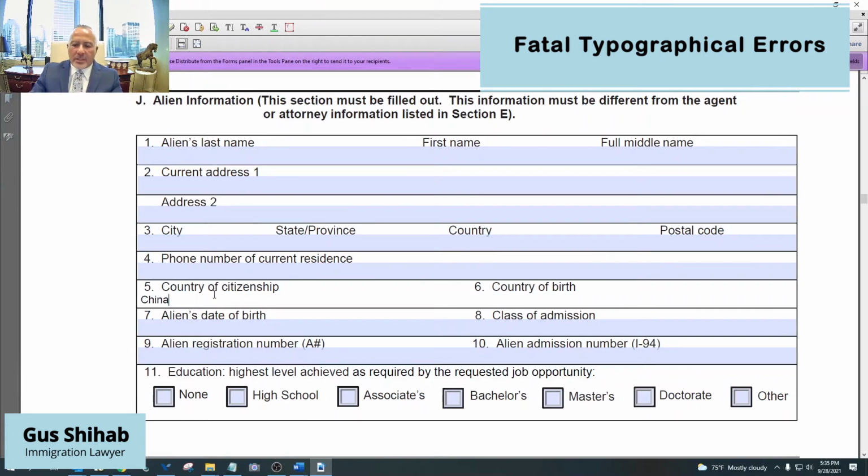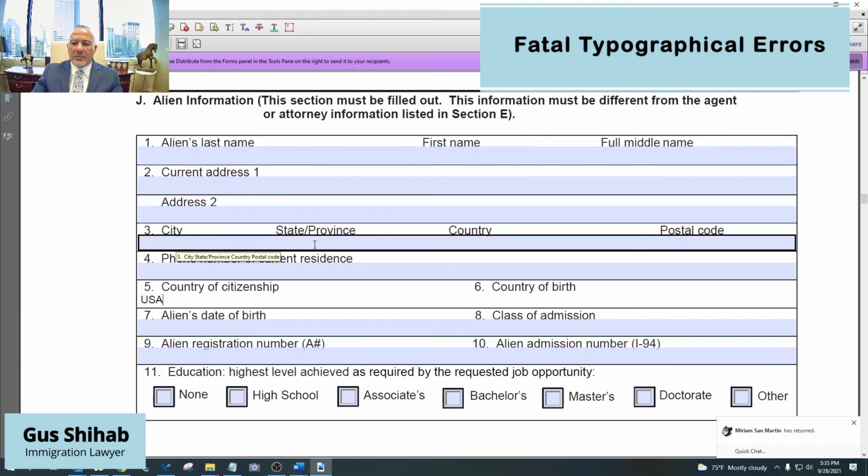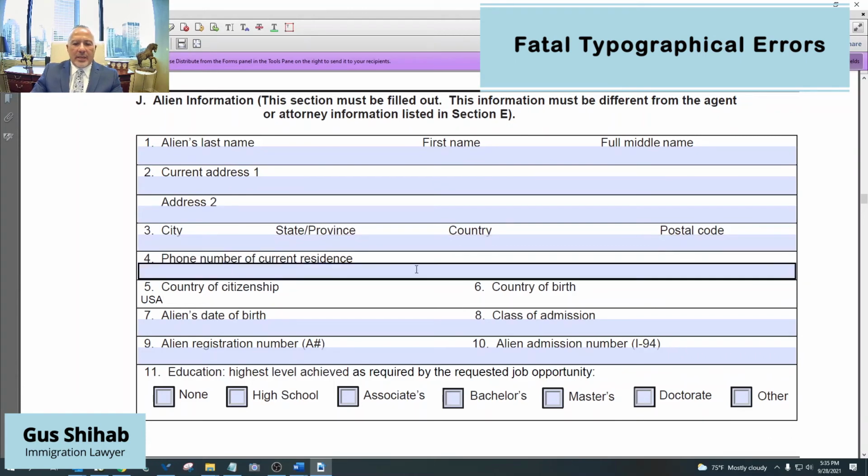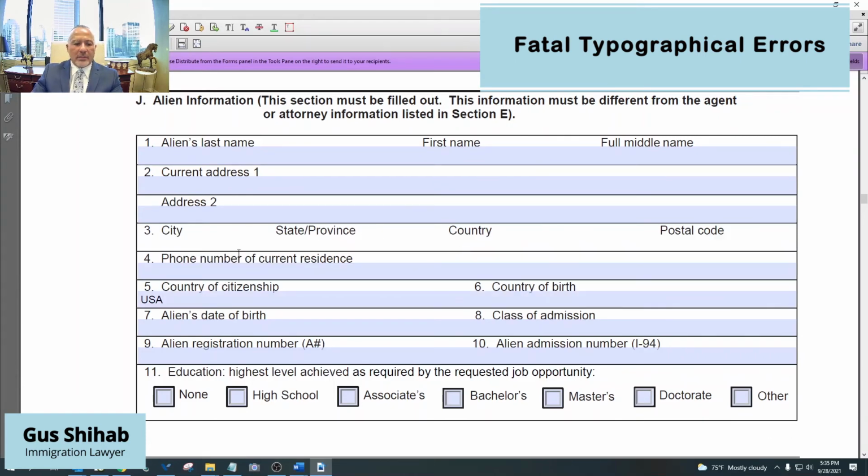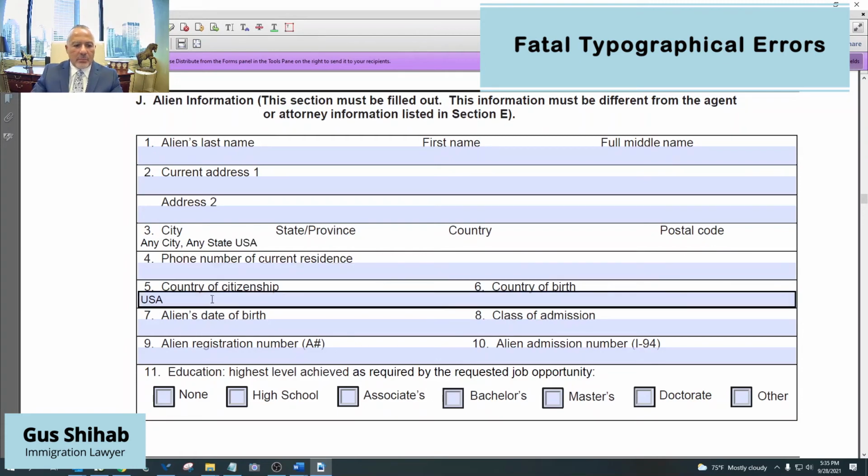Okay? But if for some reason the person put down something like the United States, by mistake, USA. The reason why this happens is because the alien's last name is here, his current address, city, state, and country. So a lot of time the paralegal puts down any city, any state, USA, phone number, country of citizenship.